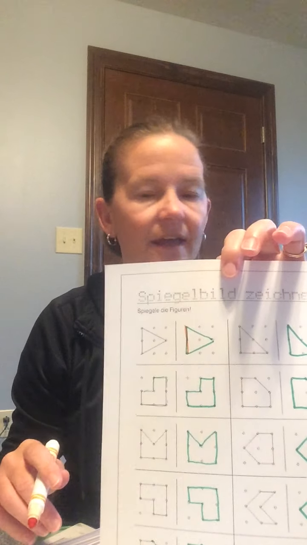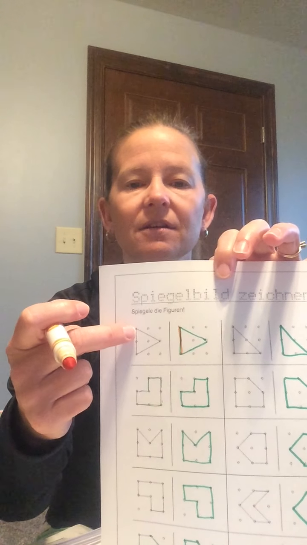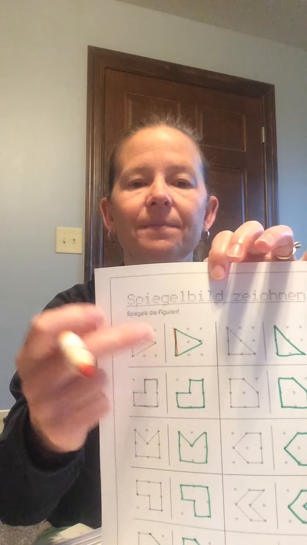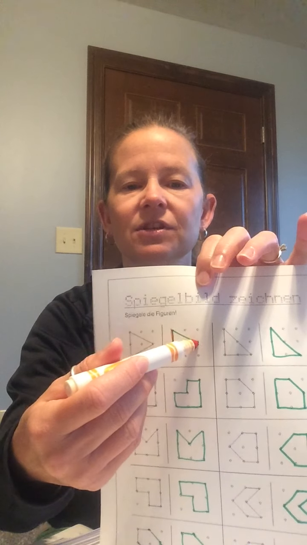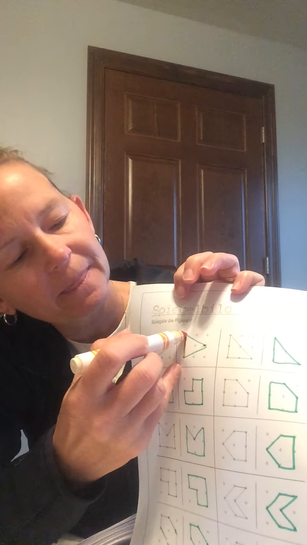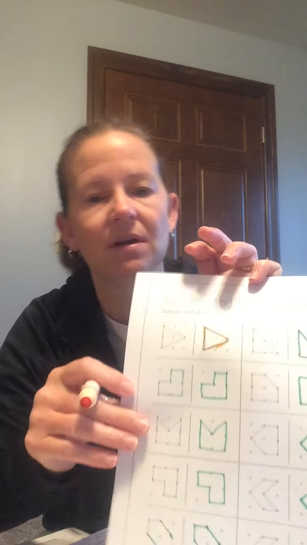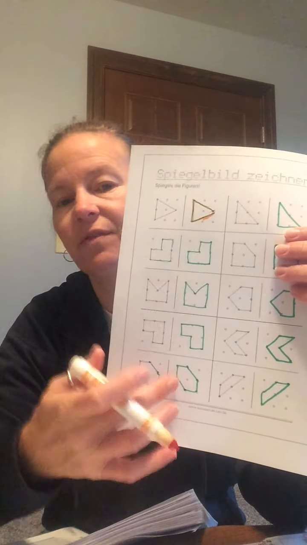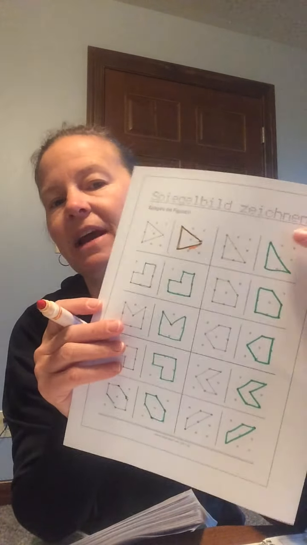Okay? And then they drew a line all the way over to the other side in the middle. Not the top one, not the bottom one, but the middle. So they drew a line to this dot right here. So what you're going to do is exactly that. Start at the top and go all the way over to the middle. And then they did the same thing here. They connected this bottom one to the middle also. Okay? Now what we're going to do, I'm going to help you with these next 4, all of them on this column, and then I'm going to have you do them by yourself on that side. Okay? So let's go to the next one.